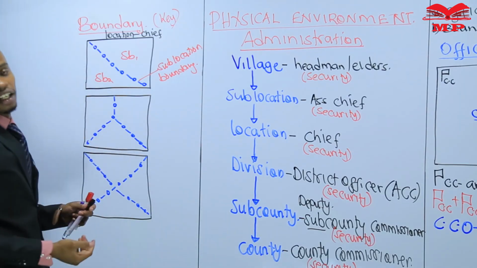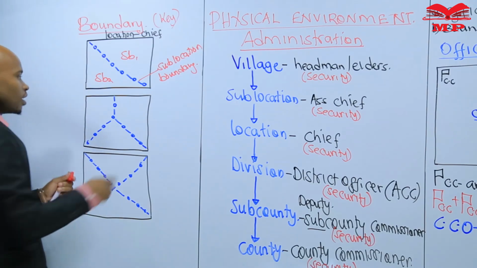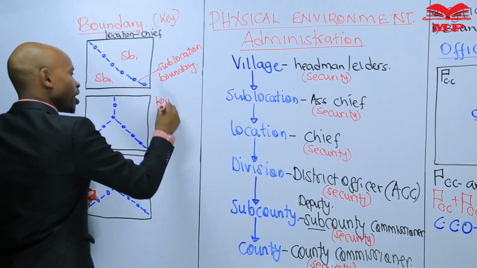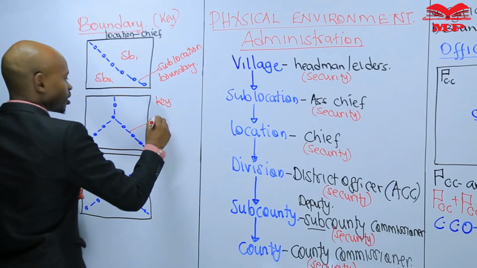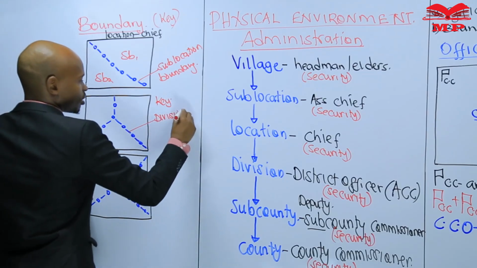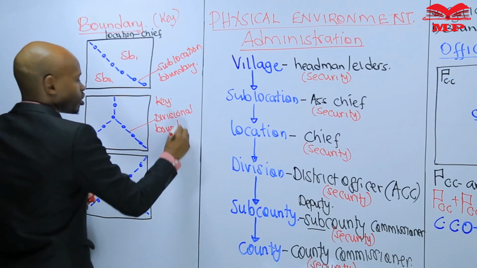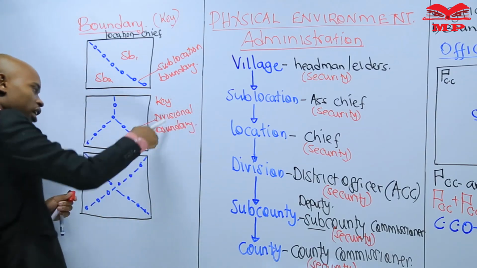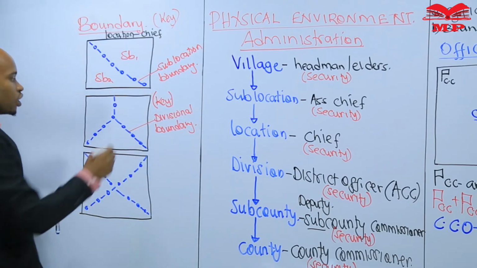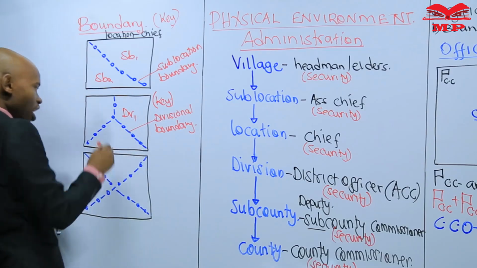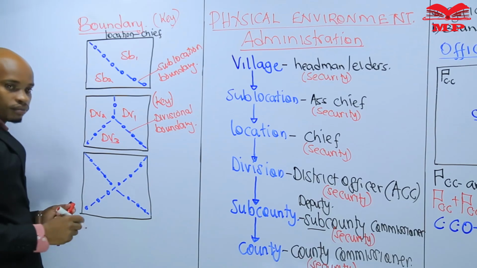Let's go maybe to the second boundary, and you go to the key. The key of this map, this one, is a divisional boundary. Where did you get the name divisional boundary? From the key. So this is probably division 1, division 2, division 3.